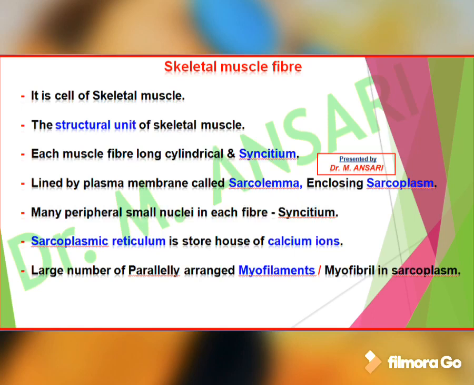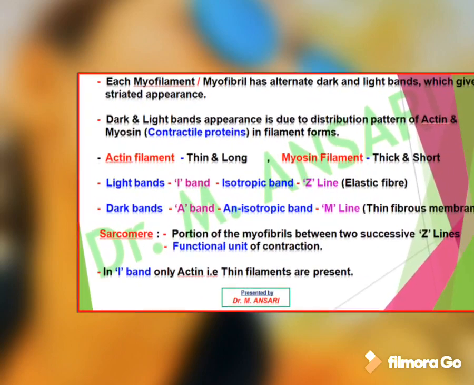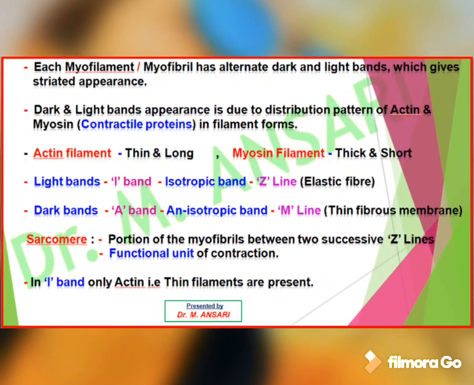A large number of parallelly arranged myofilaments or myofibrils are present in the sarcoplasm. Each myofibril has dark and light bands which give a striated appearance to this muscle. The dark and light bands appearance is due to the distribution pattern of actin and myosin filaments, which are formed by the contractile proteins actin and myosin respectively. Actin filaments are thin and long, while myosin filaments are thick and short.